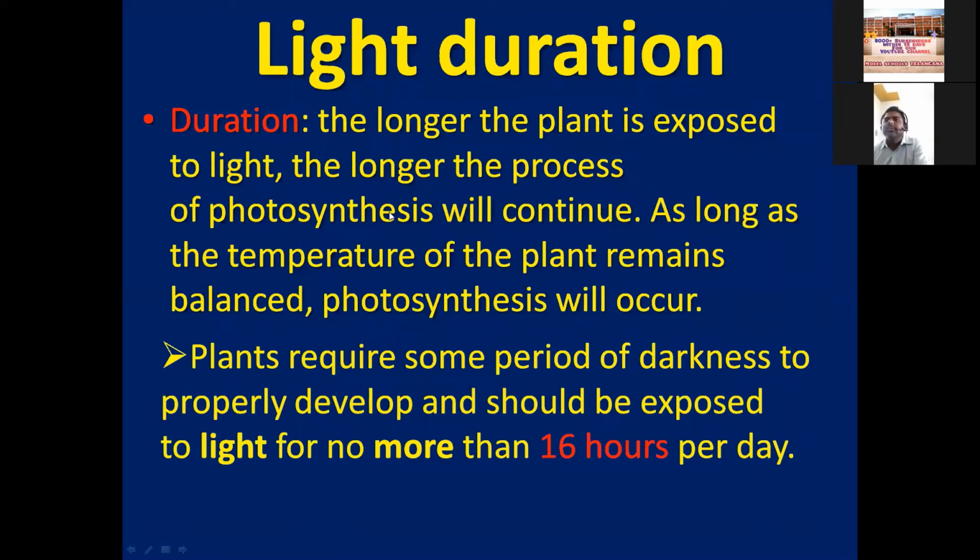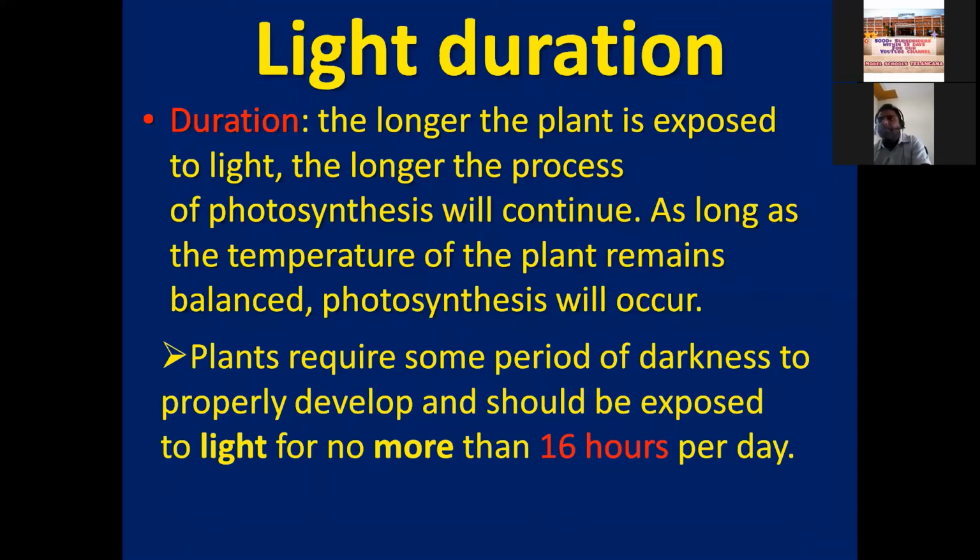Students, according to critical photoperiodism, there are three types of plants. Some plants need a long day for flowering, and some plants need a short day. So what does critical photoperiod mean? 12 to 16 hours is a critical photoperiod. Long day plants need 14 to 16 hours per day of sunlight for flowering. So those plants need a long daytime and a shorter night time.